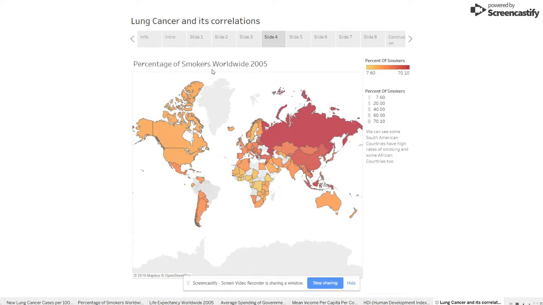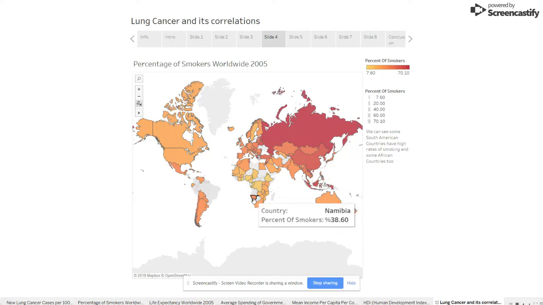Slide 4, percentage of smokers worldwide for the year 2005. As we all know, smoking is one of the major reasons for lung cancer. So from the first glimpse on this map, we can tell that most European countries have a high rate of smoking compared to Africa. But you see the United States, Canada 25, 26, Australia's 27% smoking rate.